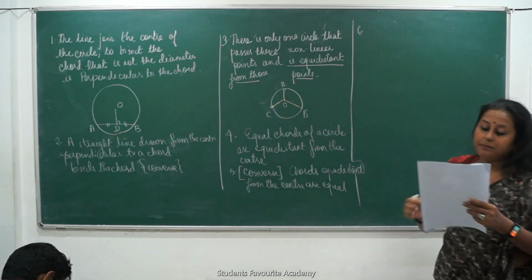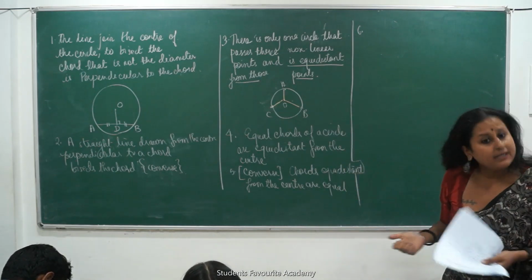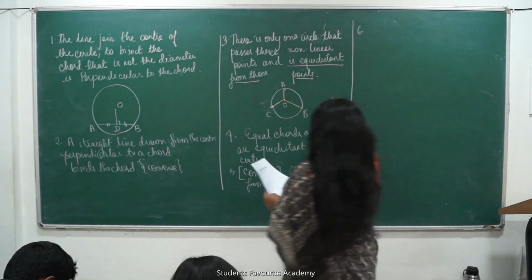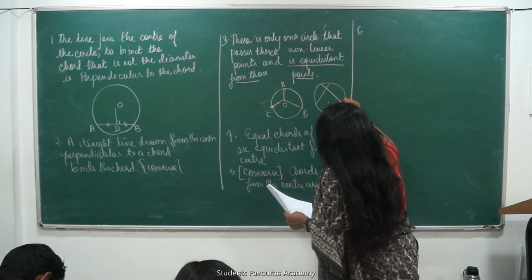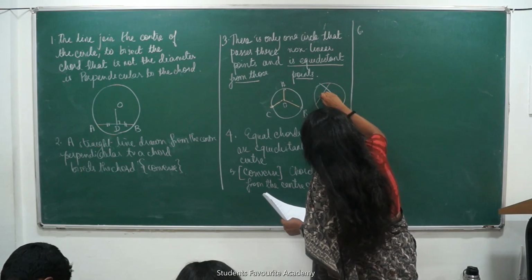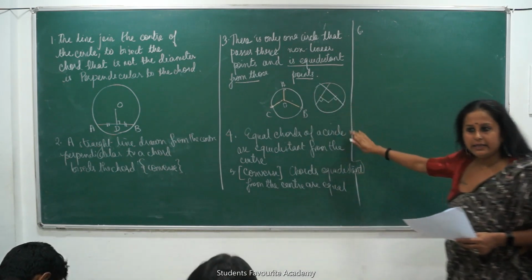Equal arcs subtend equal angles at the center. What did this mean? This meant that if 2 chords are equal, they will have the same distance from the center. This is what it meant, right? You got that? This is clear to you?